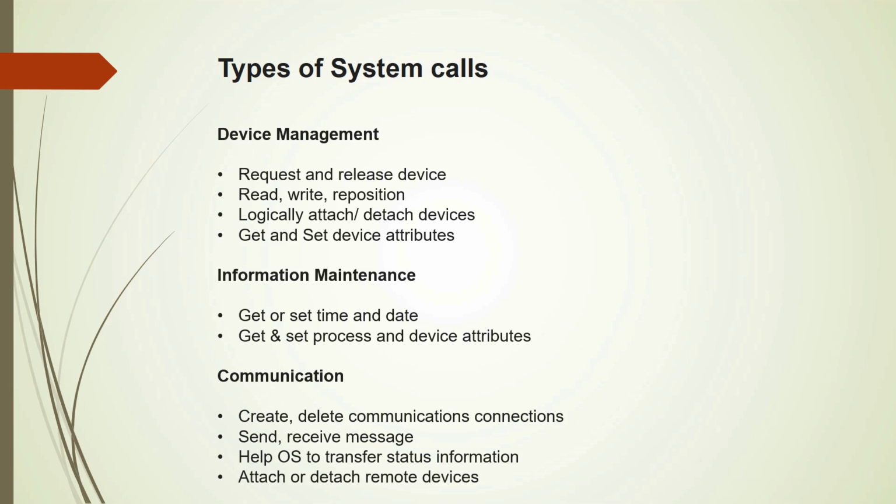Also, when two communicating processes are in separate devices or separate systems, then we need to attach the devices remotely, and once the communication is done, we need to detach the devices. So again, system calls are available for that. So these are the 5 types of system calls available.